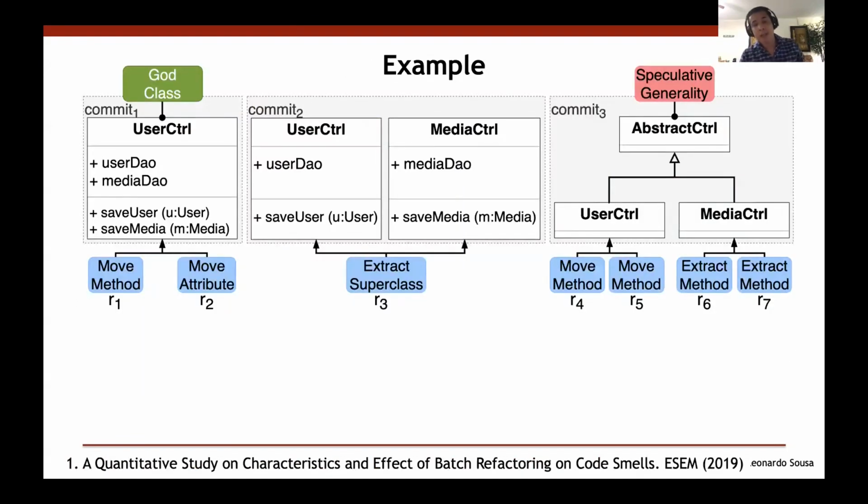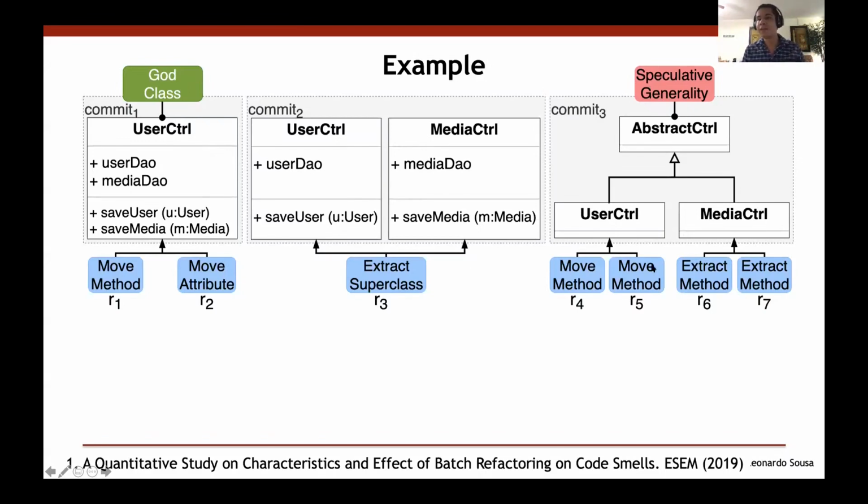For example, let's consider this image. Here we have a system that has 3 commits. In the first commit, we have a smell called God class, which was removed due to refactoring in the second commit. In the third commit, we have another smell which was introduced. So this one was removed, in green, and this one was introduced.